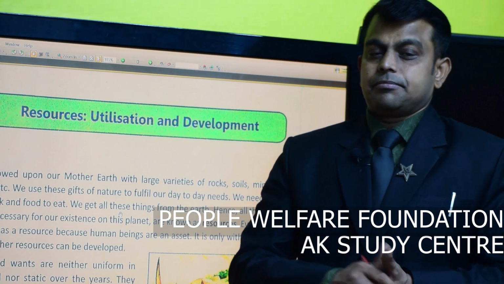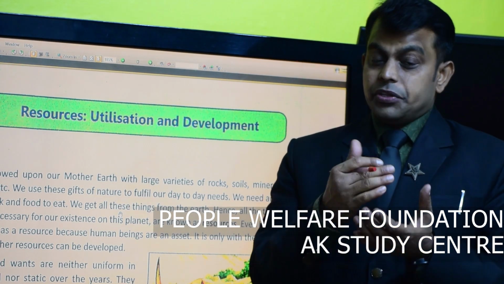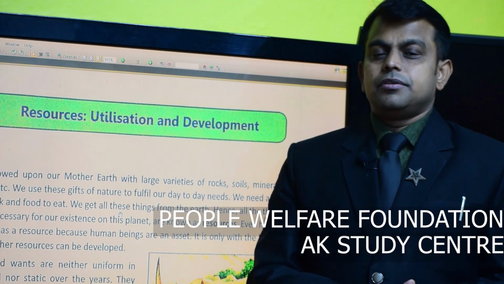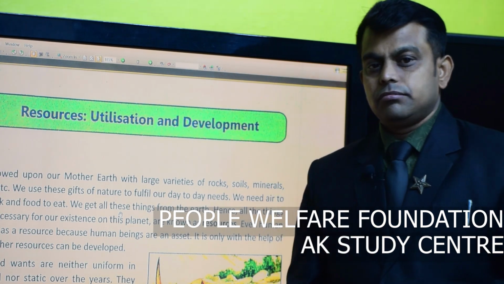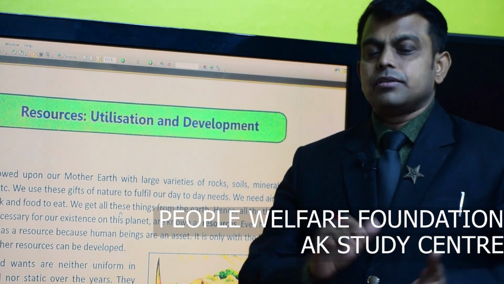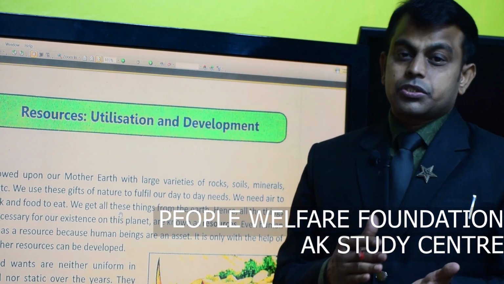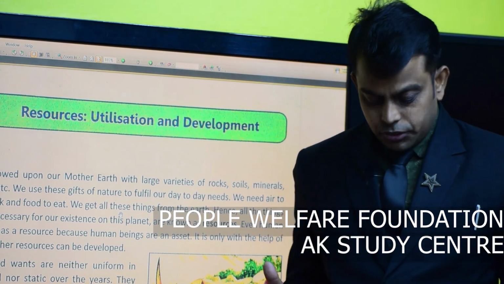It is estimated but not surveyed. Similarly, there is a probability of oil lying near the alluvial bed of the Himalayas, but it is not surveyed and not tapped. These types of resources are called potential resources.